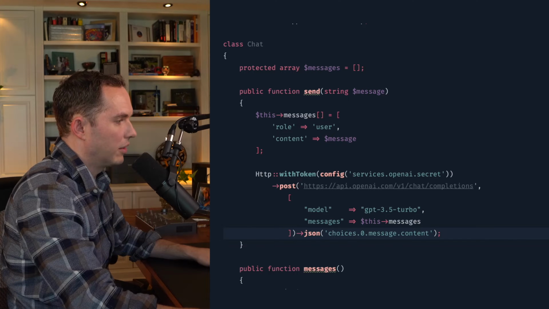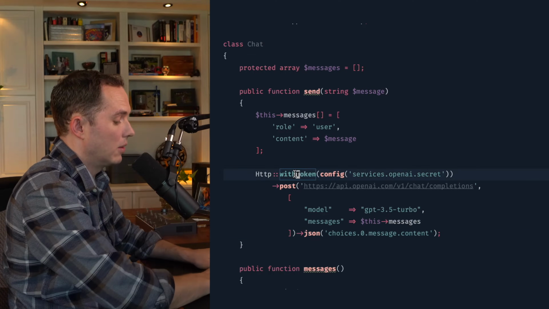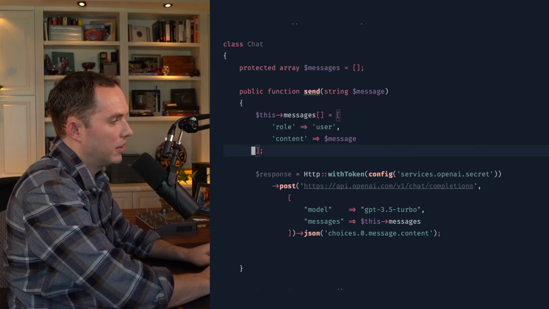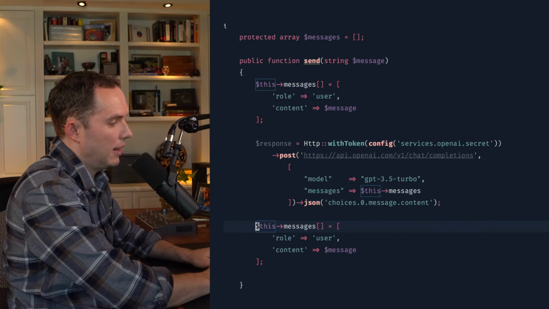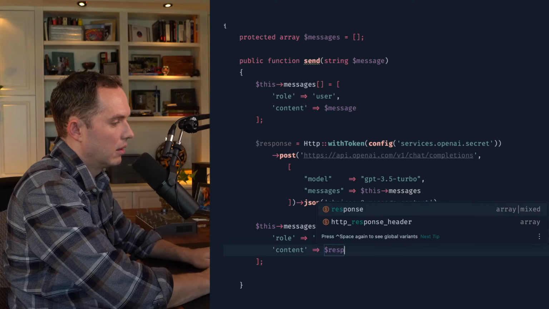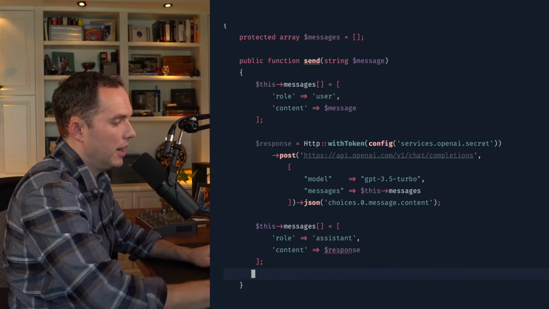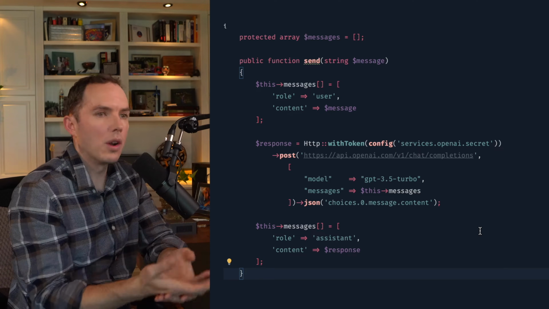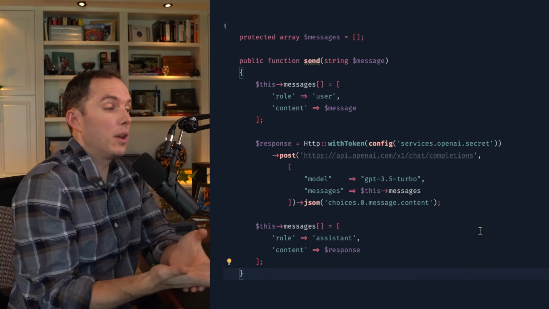We get the response. Now we've learned the response should also be appended to the messages array. So once again, I could duplicate this and then say role assistant, response. All right. And then finally, I have to decide when I call that send method, what do I want returned? Is void returned?